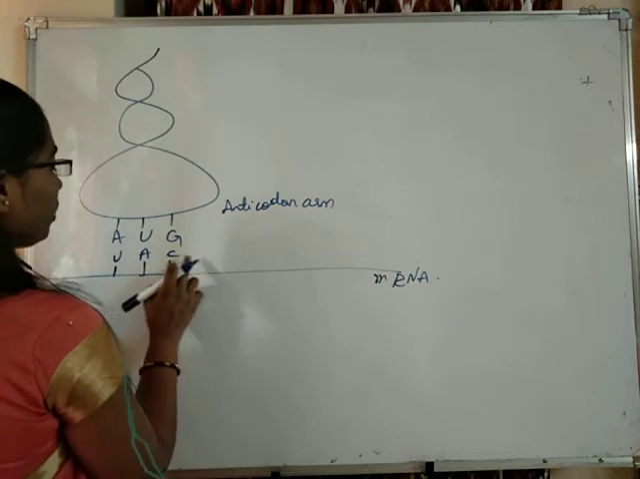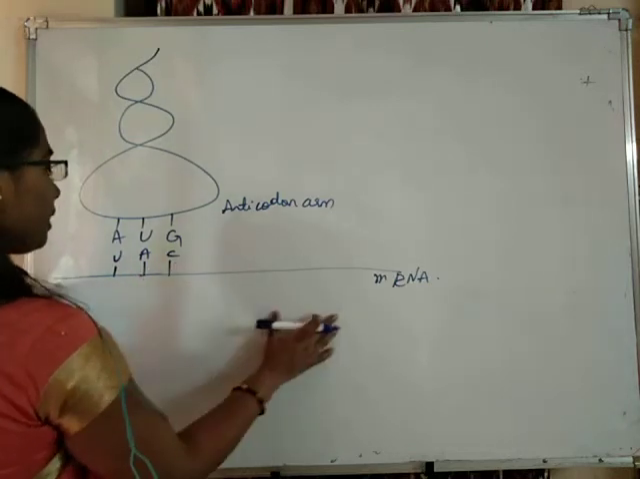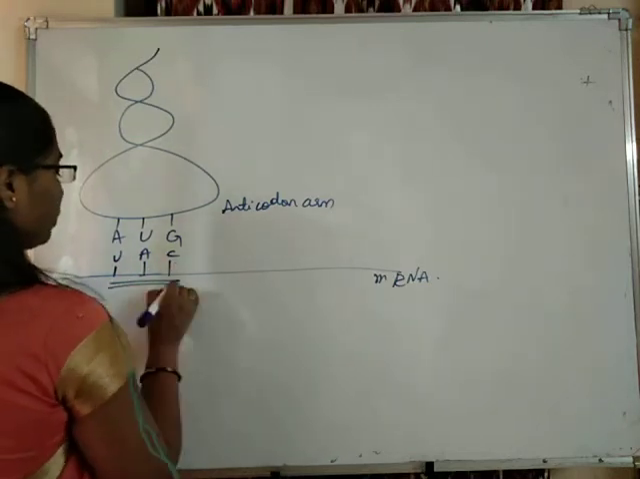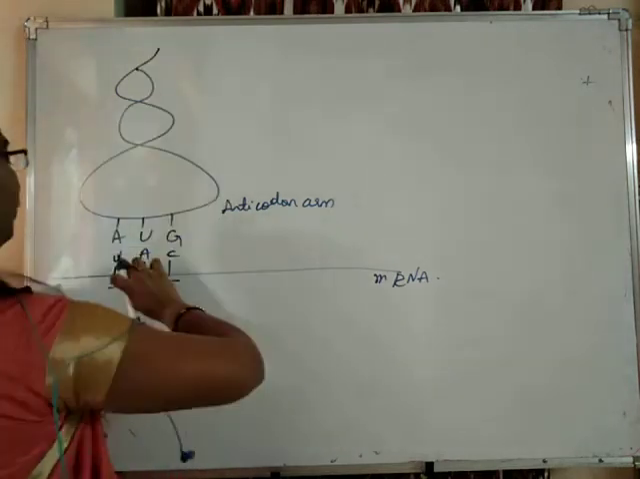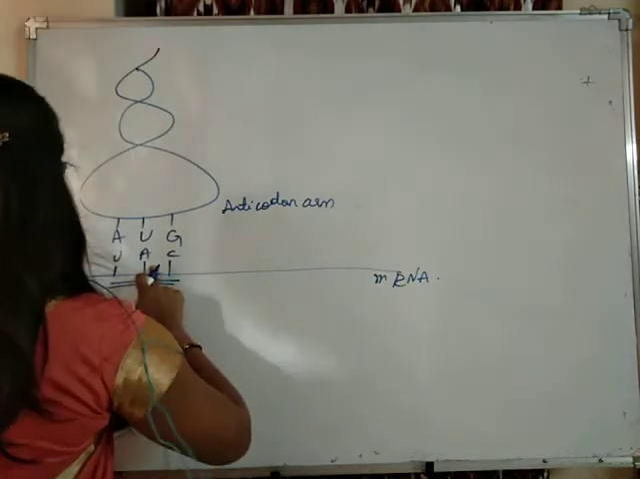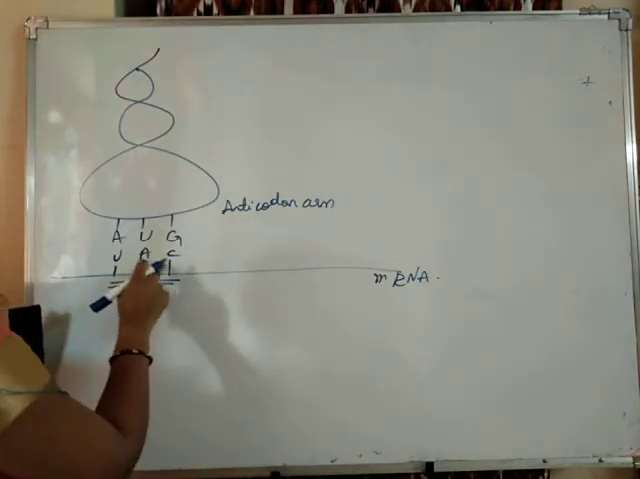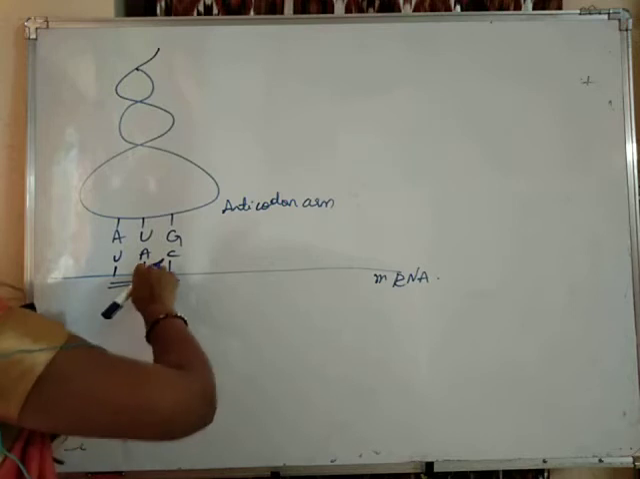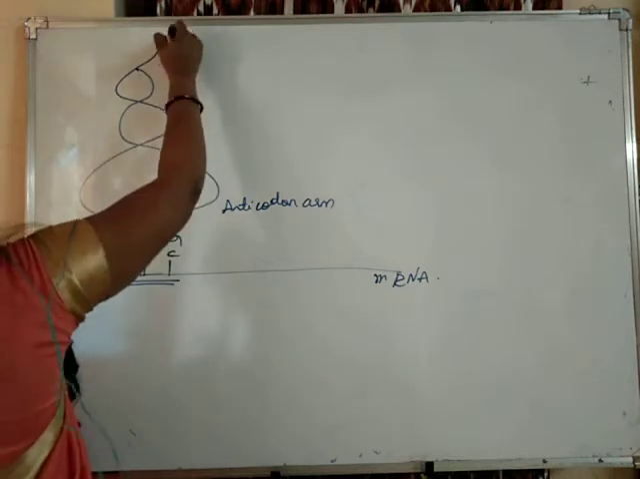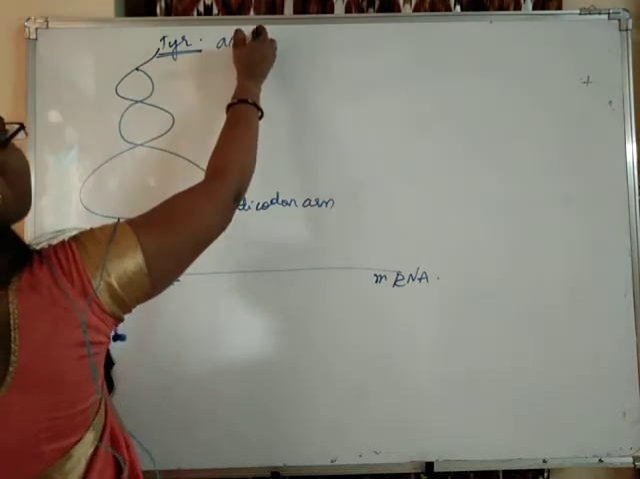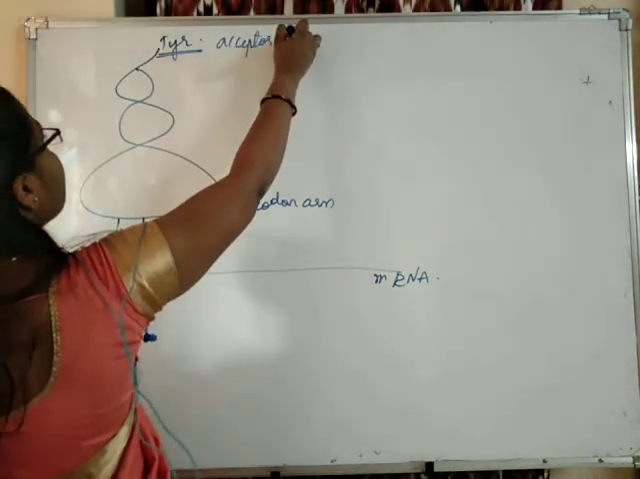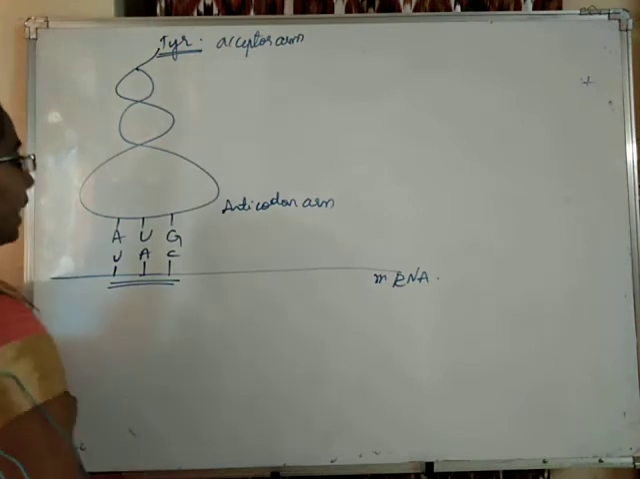UAGC. This will be the code, the nucleotides on the mRNA. According to these nucleotides, the tRNA has the anticodon and it is carrying the respective amino acid. The AUG codon will be coding for the amino acid tyrosine, so it is carrying tyrosine on the acceptor arm.